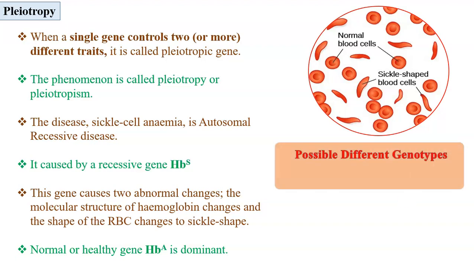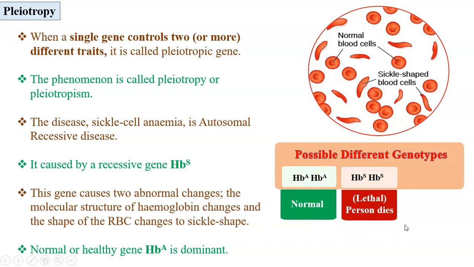So what are the possible genotypes? HbA HbA is homozygous and normal. HbS HbS is the recessive homozygous combination, it becomes lethal and the person dies. And HbA HbS, sickle cell trait, remains a carrier of the disease.